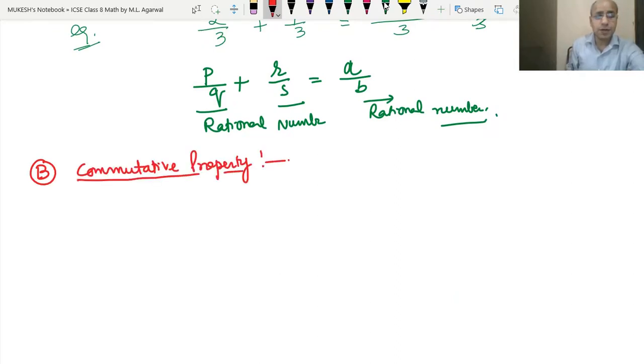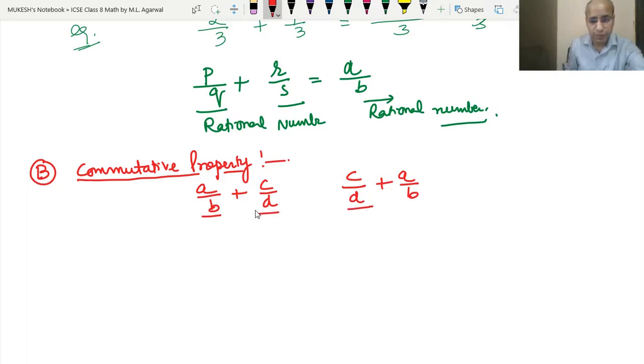Commutative property means we can add two numbers in any sequence, but the result is going to be the same. Suppose there is a number a upon b and another number c upon d. We add these numbers in any sequence, like c upon d plus a upon b. In the first sequence, first we have taken a upon b plus c upon d. In the second way, we have taken c upon d and a upon b. Both are added, so in both cases the result will be the same. This is called the commutative property.